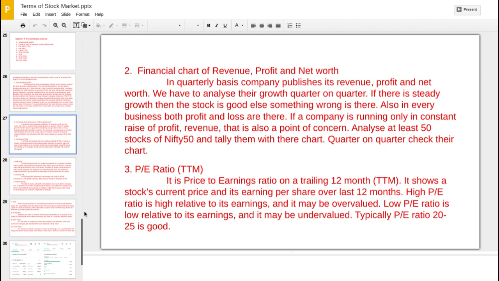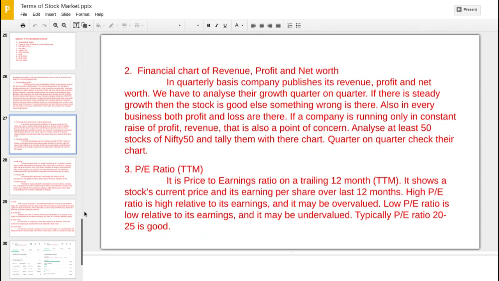So on a quarterly basis, the company publishes their revenue, profit, and net worth, and we have to analyze their growth quarter to quarter. If a company's profit is growing from quarter to quarter, if revenue is growing quarter to quarter, then it is very good. But similarly, if it is decreasing, then it is obviously not a good stock. If the net worth is decreasing, obviously the company is making a loss. If profit is decreasing, then the company is obviously making a loss. So from this we can do the fundamental analysis.